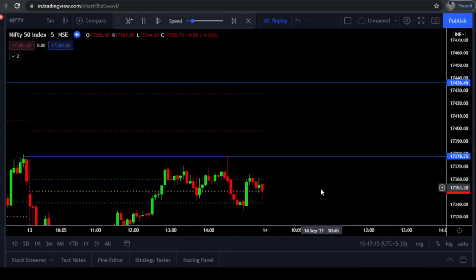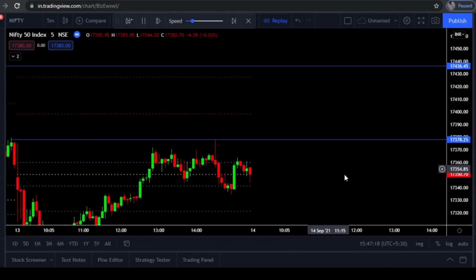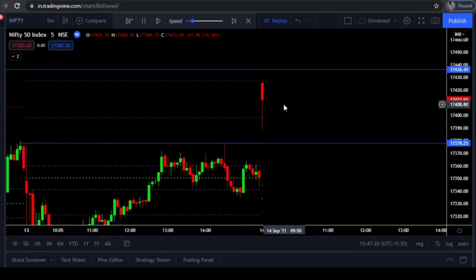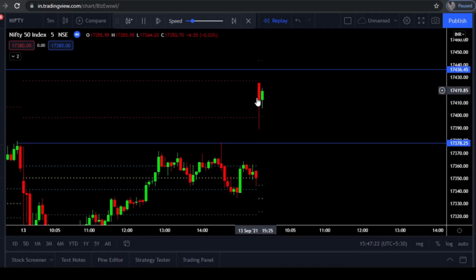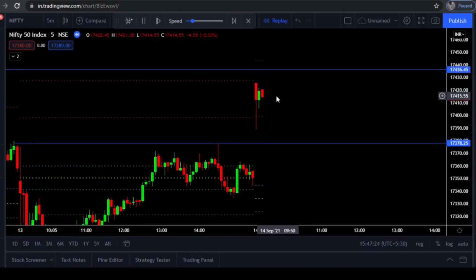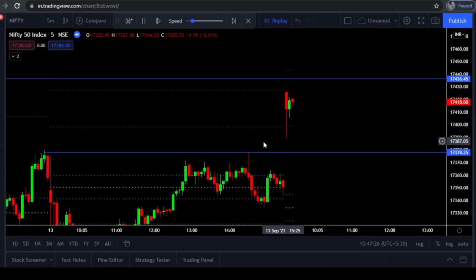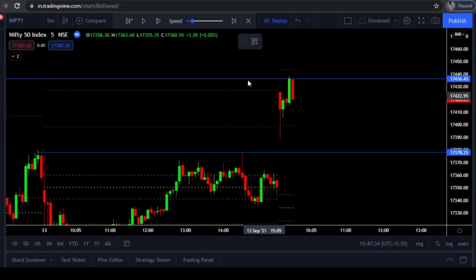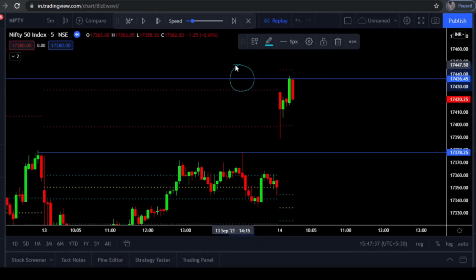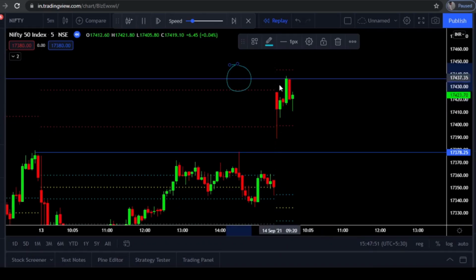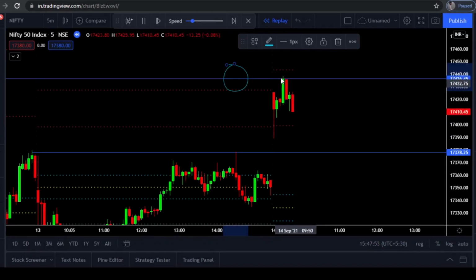So this is a Nifty chart. Let me start the replay button. You can see here the price opened with a big bearish candle and it was something like a pin bar bearish candle. After that a bullish candle was formed, and now you can see that this is the all-time high that we marked in the daily time frame chart. So Nifty faced resistance from this level only. Nifty made a big bullish candle, but after that you can see Nifty made a bearish candle. A big bearish candle was formed at the all-time high level,